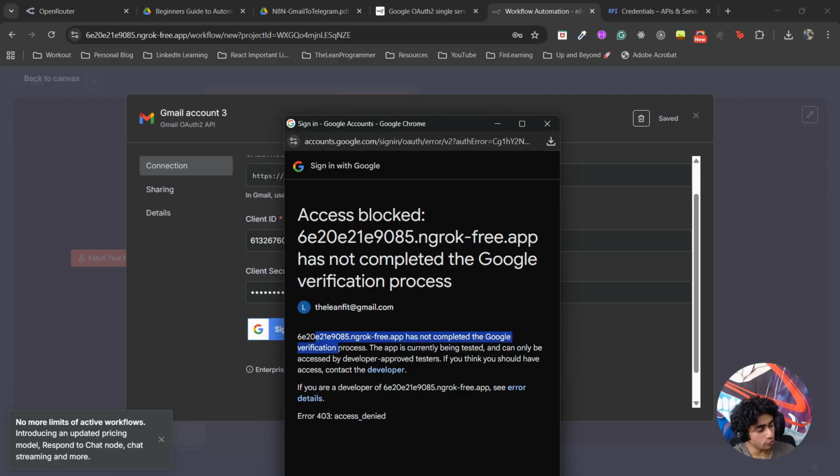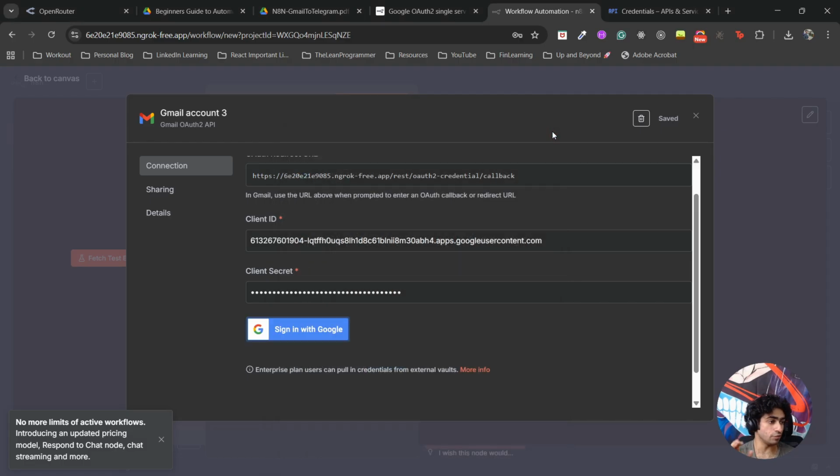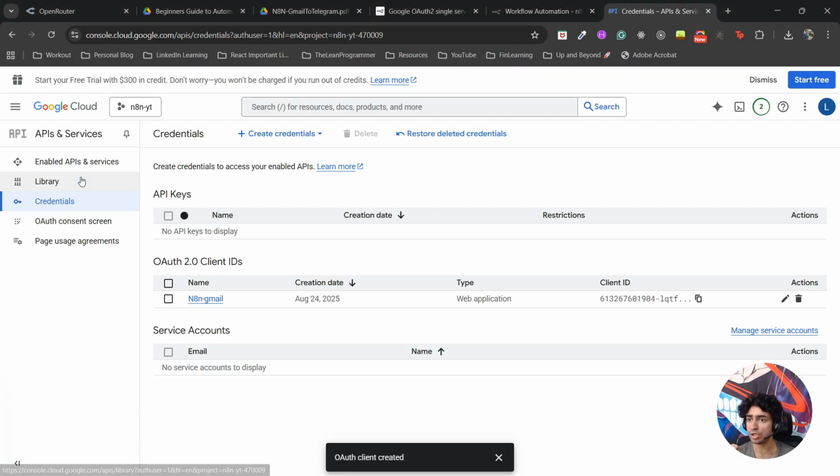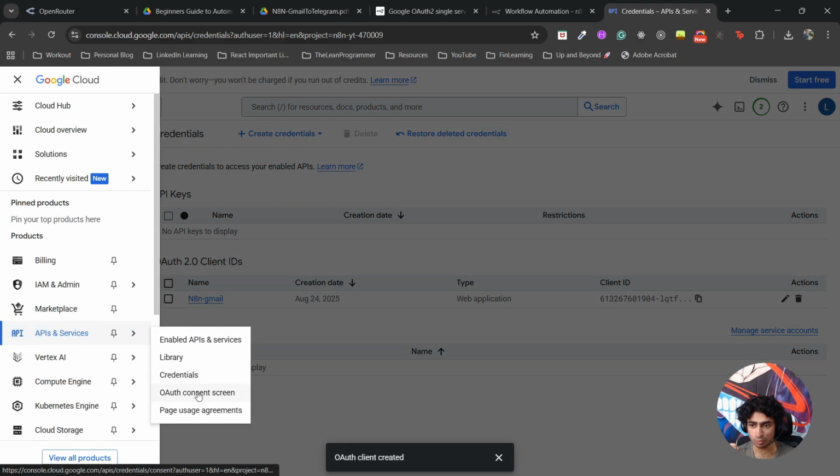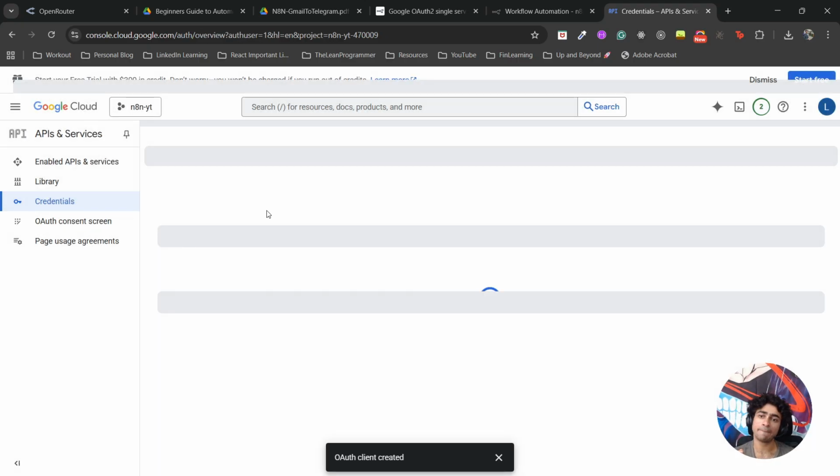But do you need to do the verification process for your personal projects? No, because you just need it for one email ID. You're not shipping this as an app that users can use, right? You're just doing it for yourself. So what you need to do is allow-list this email to work even though this app is not yet verified. Cool. Now go back to the OAuth consent screen.